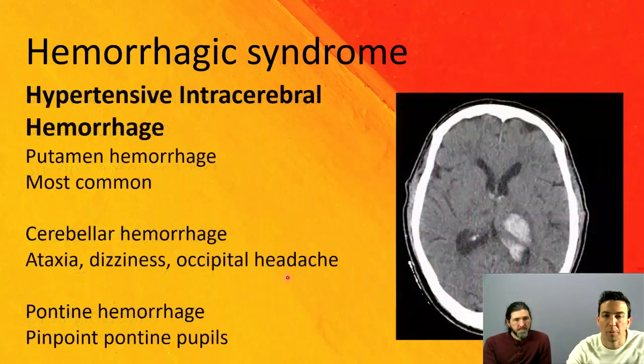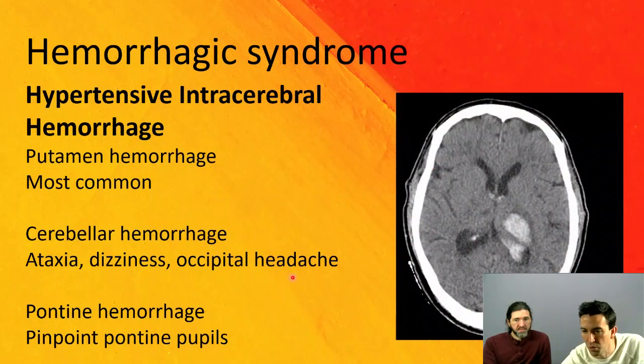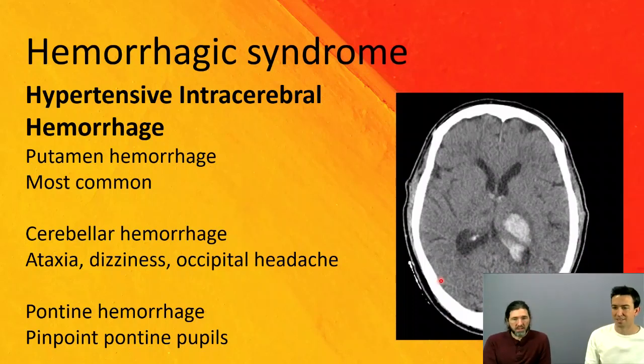Okay, next one would be a hypertensive intracerebral hemorrhage. Usually you get some sort of picture over here. Again, there's that white uptake, indicative of the bleeding that's going on. And to be clear, this is a non-contrast head CT. So acute bleeding is whitish on a non-contrast CT.